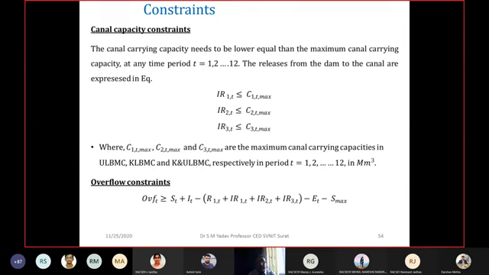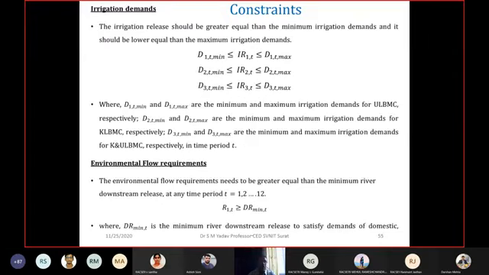inflow is more than the capacity of the dam, then what should it do? It should take the water as overflow water from the dam. So that is the overflow constraint. Then irrigation demands. We have collected the demand data for 1975 to 2016. From that we worked out the minimum demand and the maximum demand.